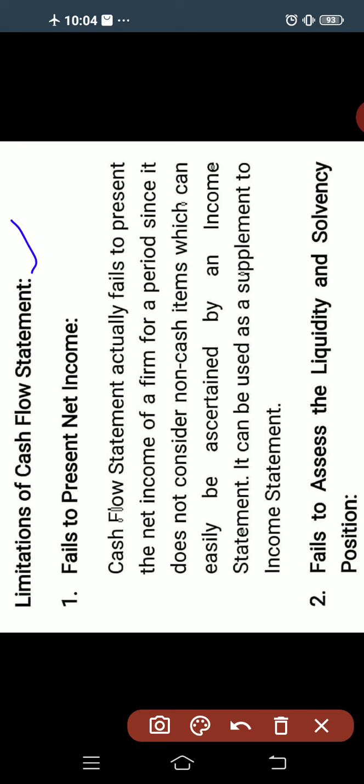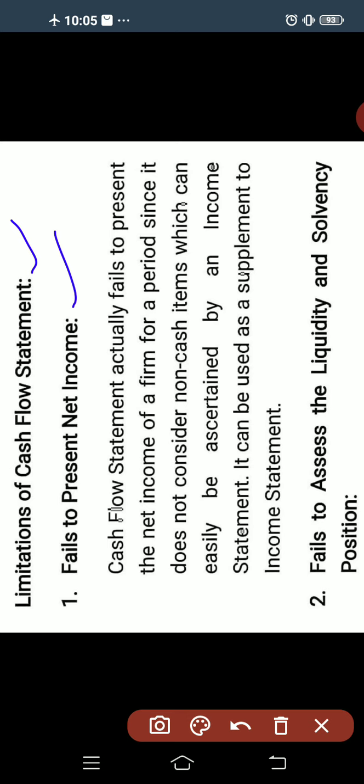So the first limitation is that it fails to present net income. The cash flow statement fails to present the net income of a firm for a period, since it does not consider non-cash items, which can easily be ascertained by an income statement. So here the cash flow statement fails to present the net income of the firm for a particular period because it does not consider the non-cash items.